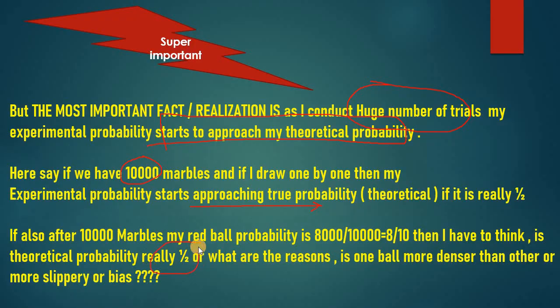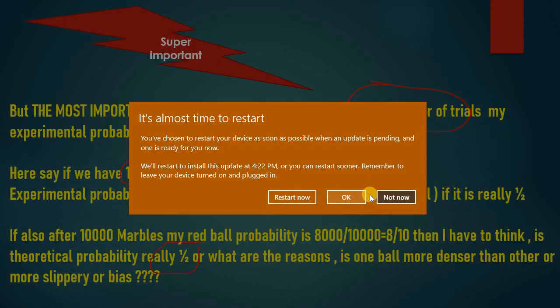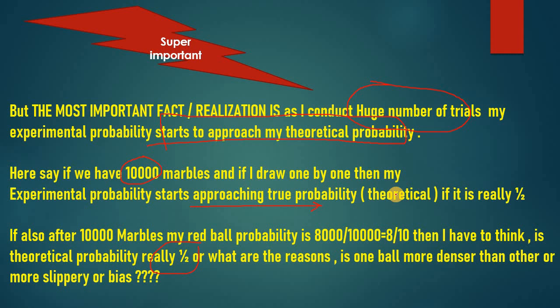There are reasons because of this which is not happening. Okay, then the reason may be that one marble is denser than the other. Okay, one marble is biased, or it may also happen that there is a 60% chance of coming one marble and 40% of another marble, even though after conducting a huge number of experiments this is happening. So to give you a better feeling about this, I will show you a simulation.